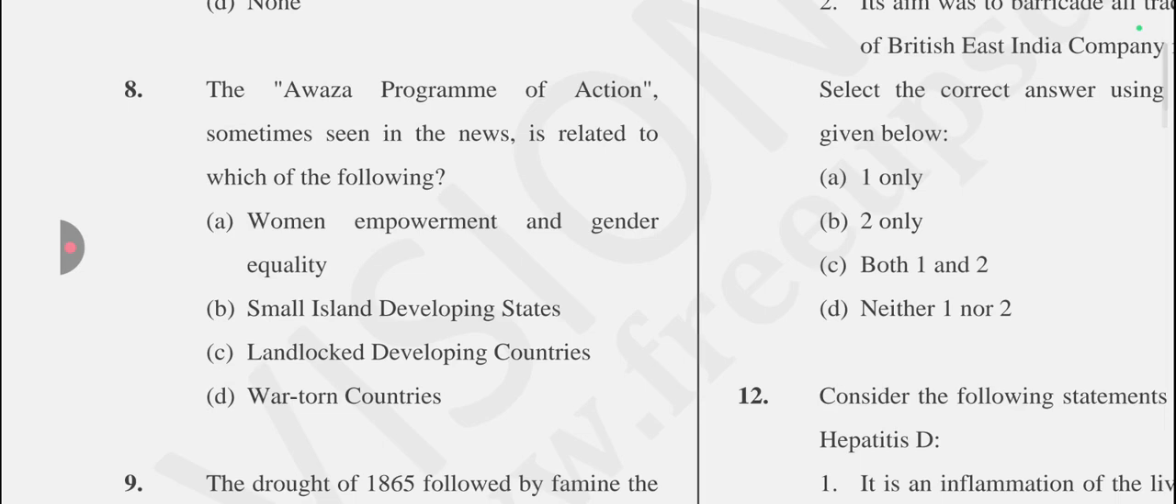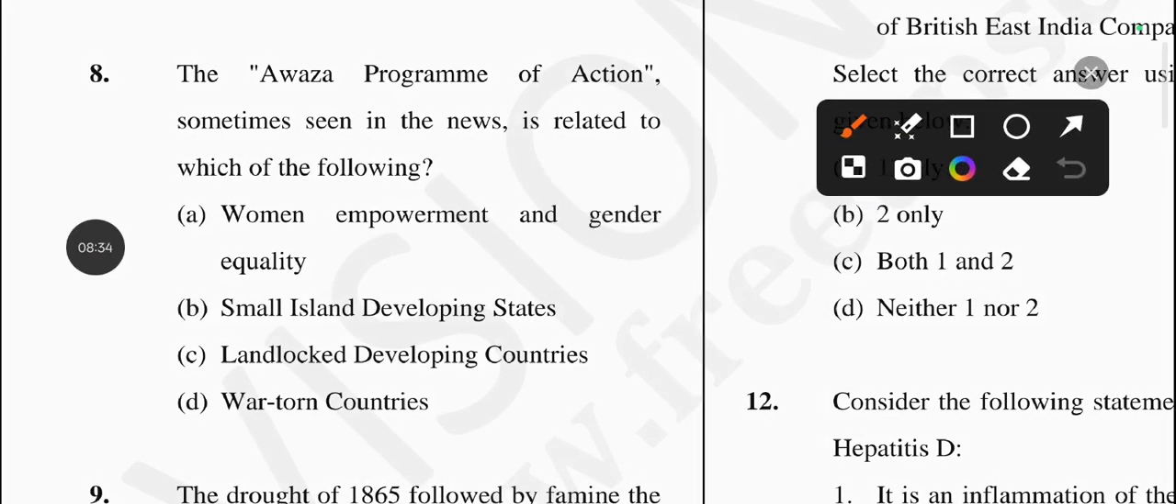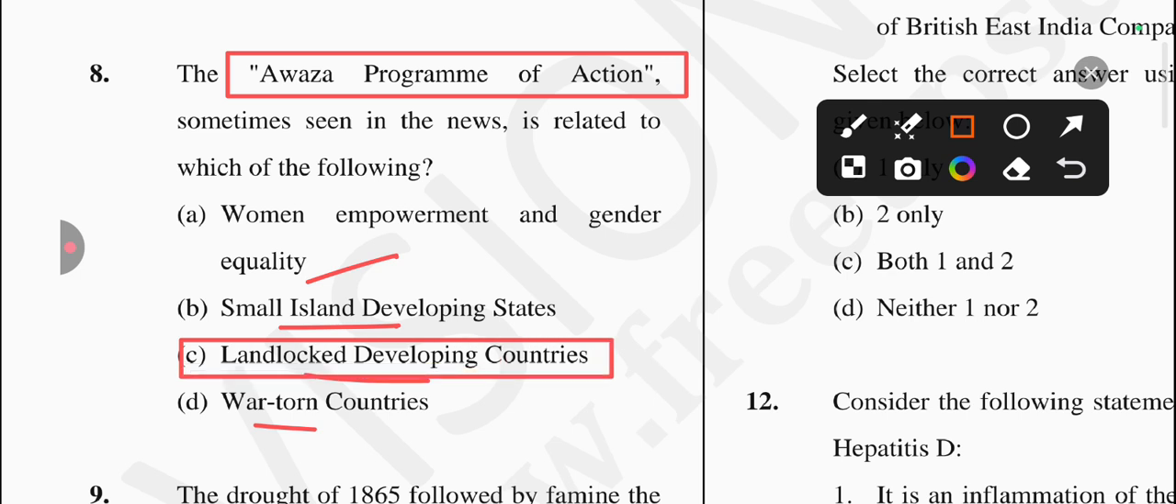And next question is, the Awaza Programme of Action, sometimes in news, is related to which of the following. Okay, if we are talking about the Awaza Programme of Action, the options are women employment and gender equality, small island developing states, landlocked developing countries, and war-torn countries. So answer for this question is option number C is the correct one, which is landlocked developing countries. Okay, the Awaza Programme of Action is related to the landlocked developing countries.